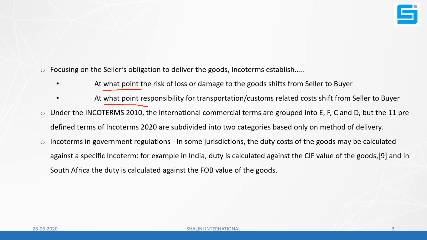Then it is a duty of the seller and buyer to pay this agency, to bear this transportation cost. Incoterm gives the clarity on who will pay the transportation cost up to which point, and from this point the buyer will pay the agency.